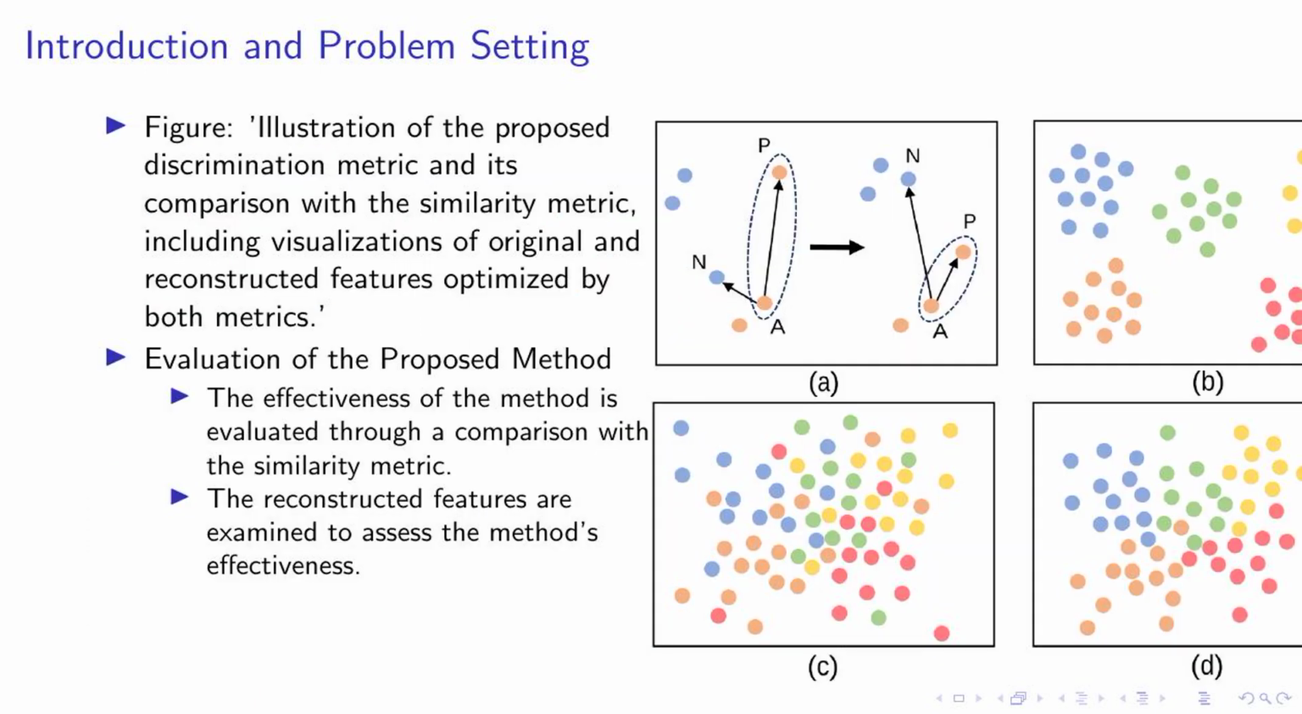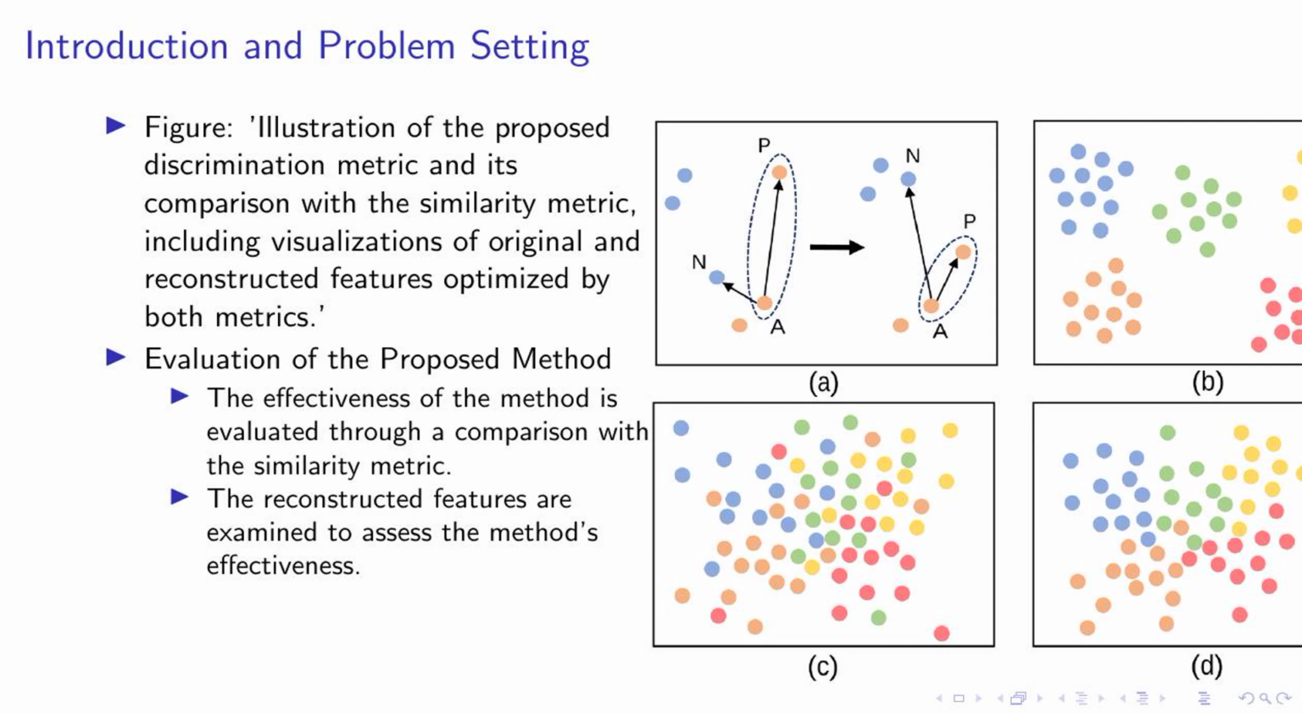On this slide, we delve into the heart of our research, the proposed discrimination metric. As you can see in the figure on the right, we've illustrated how this metric compares to the similarity metric. The visualizations show both original and reconstructed features optimized by both metrics.